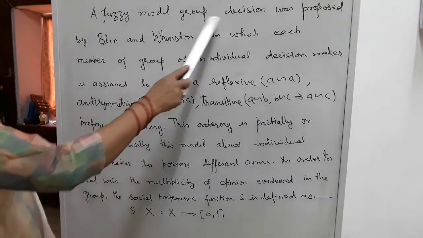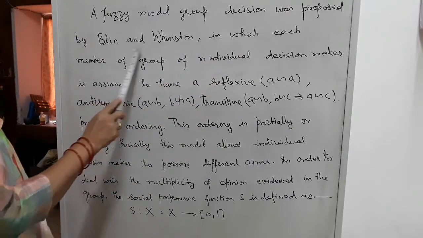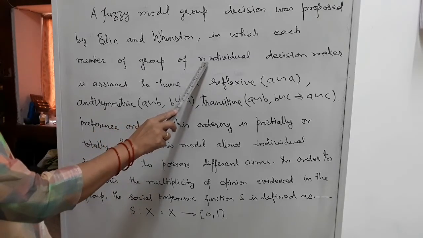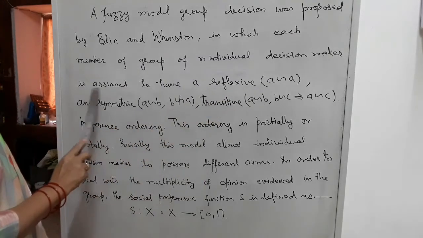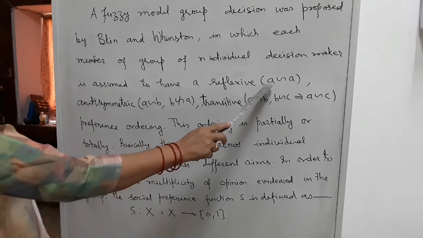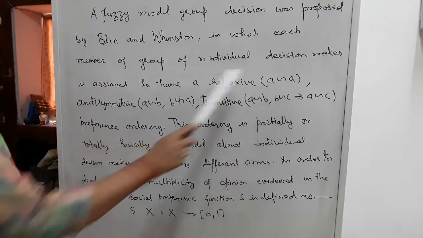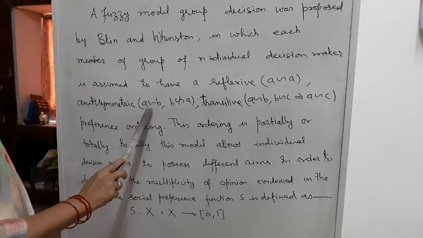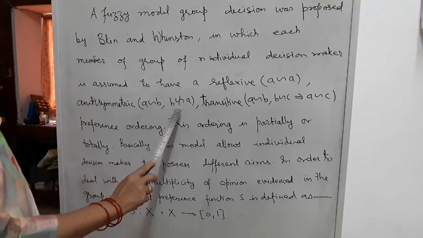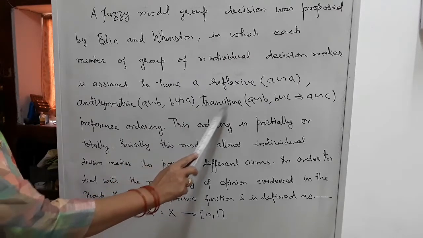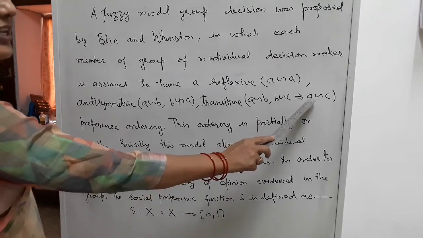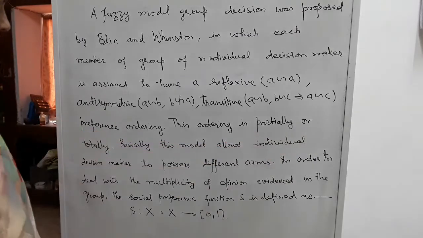A fuzzy model of group decision was proposed by Blin and Whinston, in which each member of a group of n individual decision makers is assumed to have a reflexive relation, meaning A is related to A, that is, self-related; antisymmetric, meaning if A is related to B and B is related to A, then they are the same; and transitive, meaning if A is related to B and B is related to C by the same relation, then A is related to C by that relation.